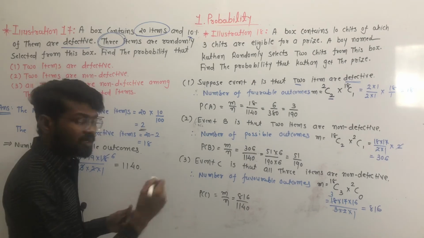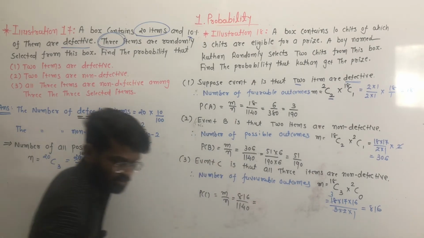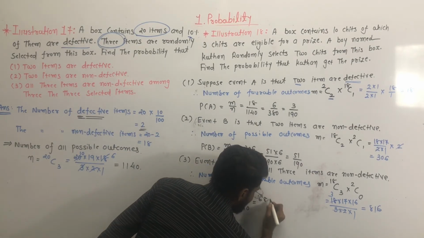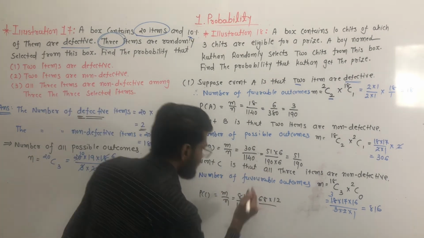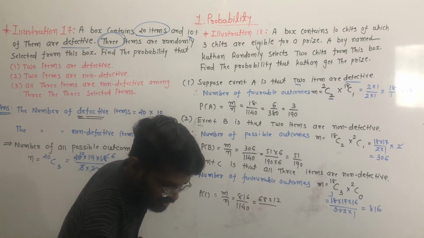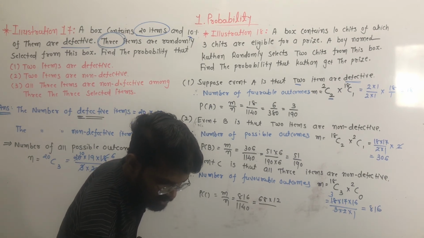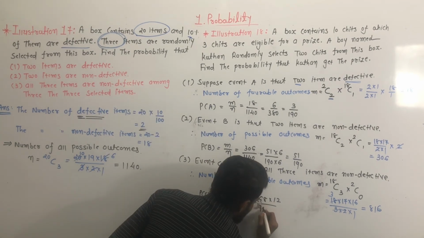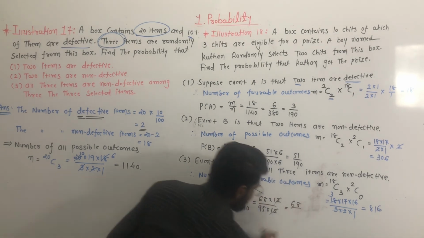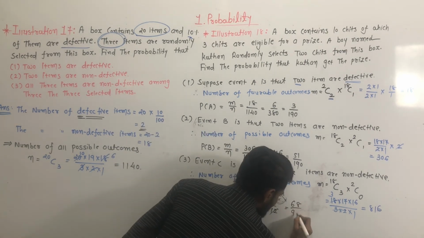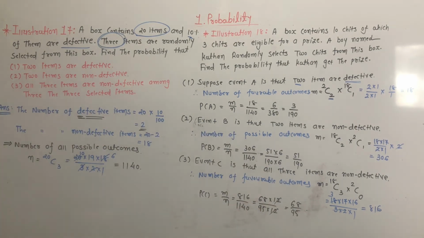Clear? Okay, here 68 multiplied by 12 is equal to 816, and 1140 is 95 multiplied by 12, so it is cancelled. So our probability is 68 upon 95. Done. Okay, write it down.